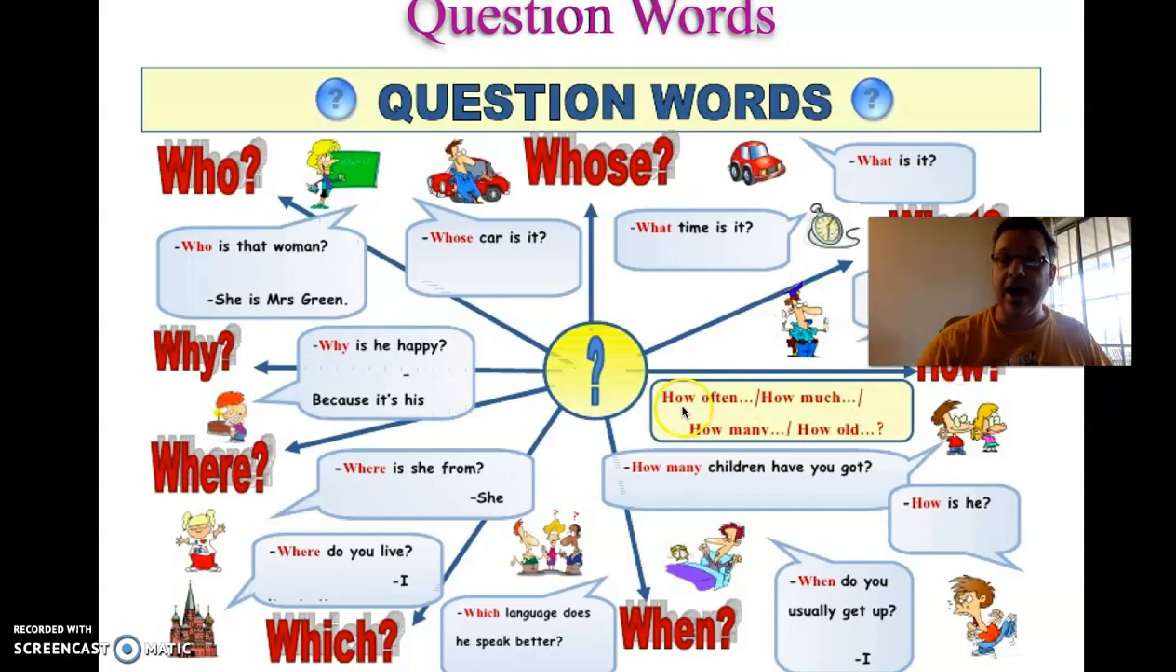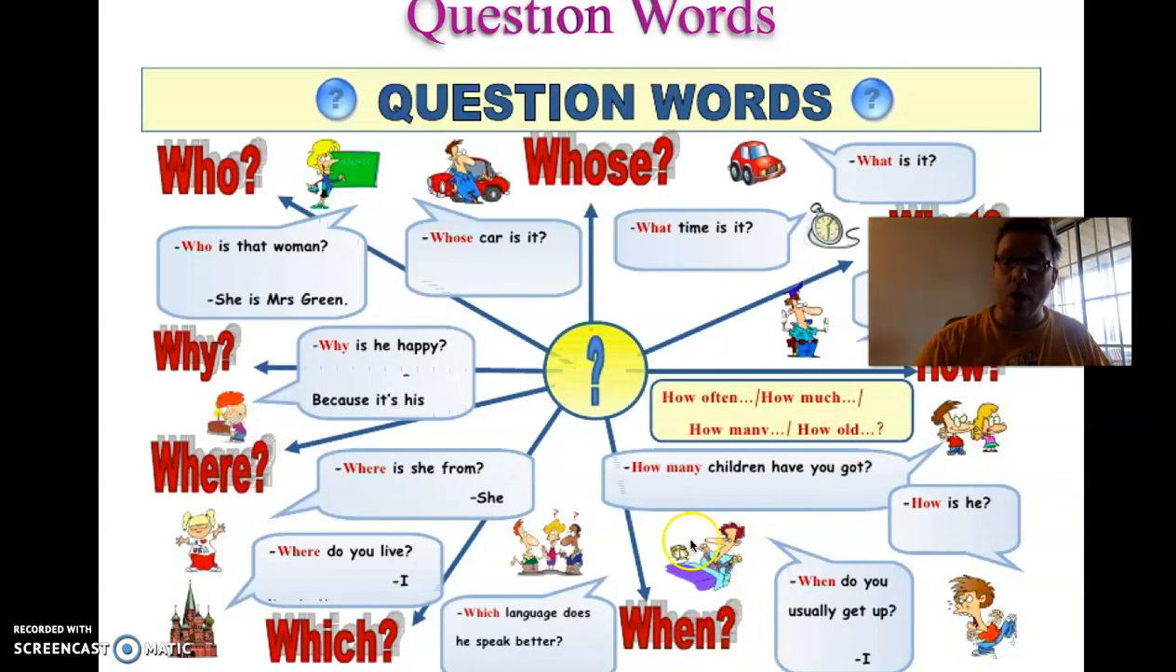How. Here we have different ones. How often, how much, how many, how old. So, how many children have you got? I have 0 children. I have 3 children. How is he? Well, if you look down here, this boy, he is angry. He looks angry. How old are you? I am 30 years old.